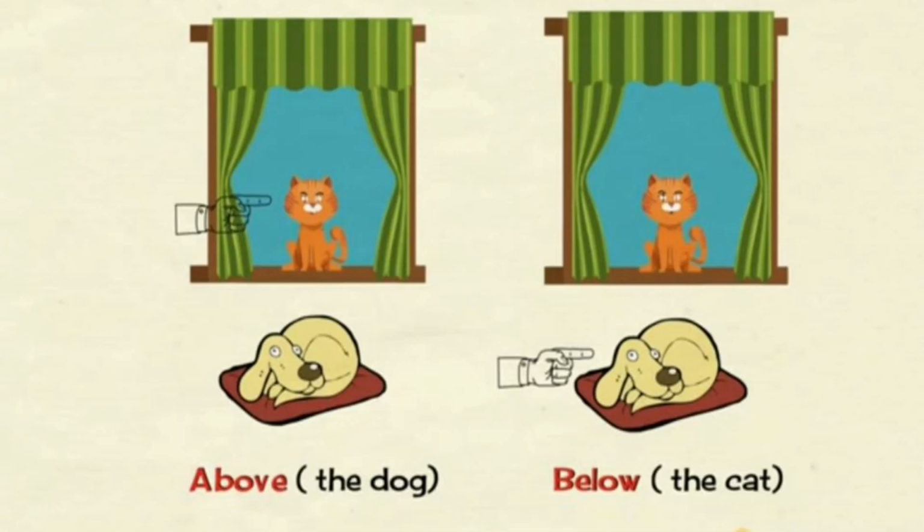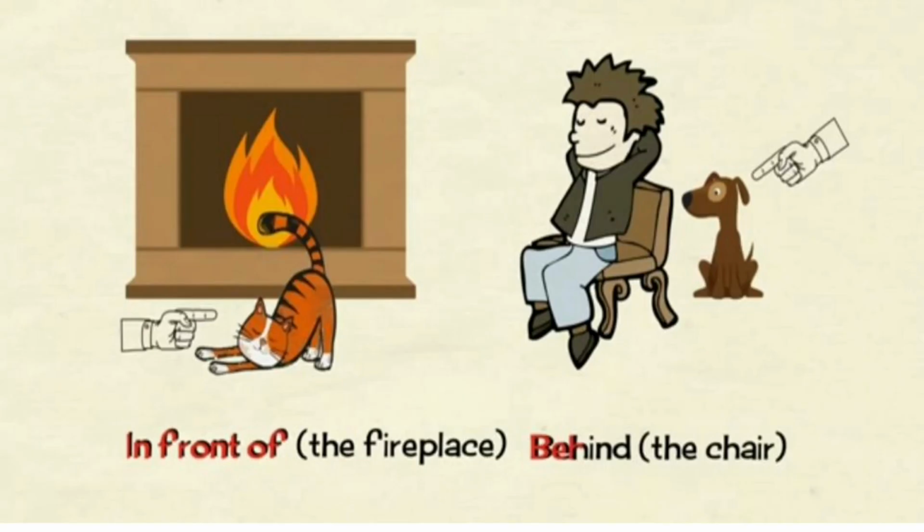Here, above the dog, and here the hand is below the cat.